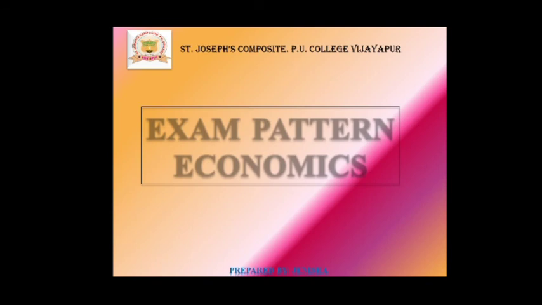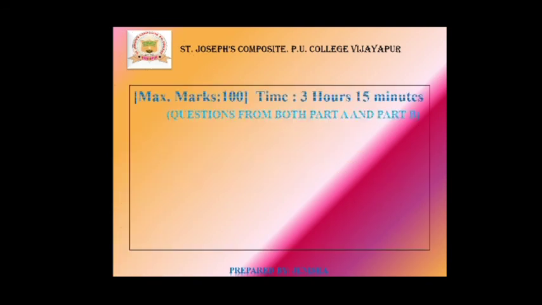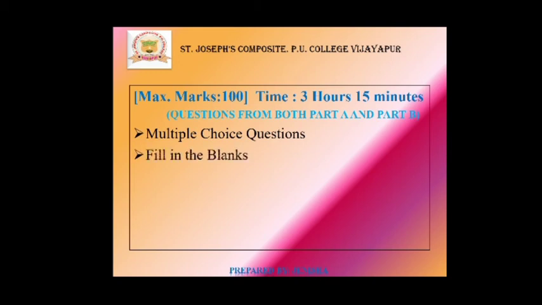Next, the exam pattern of economics. Maximum marks will be 100, timing 3 hours 15 minutes, and questions from both part A and part B. First one, MCQ questions. Here each carries 1 mark. Fill in the blanks, again 1 mark.